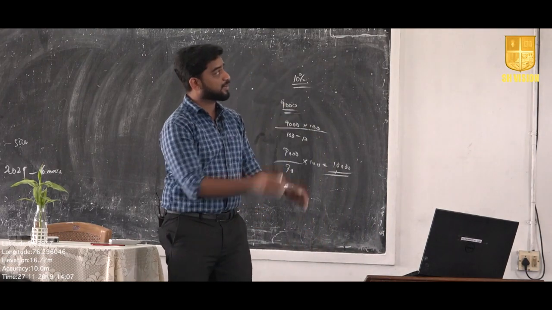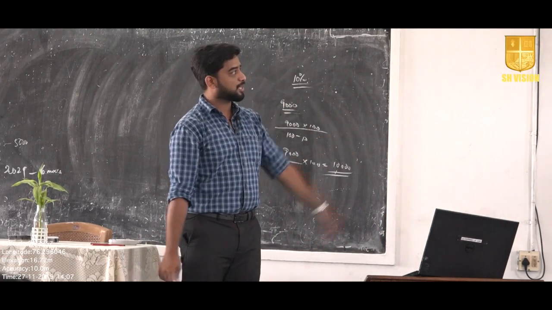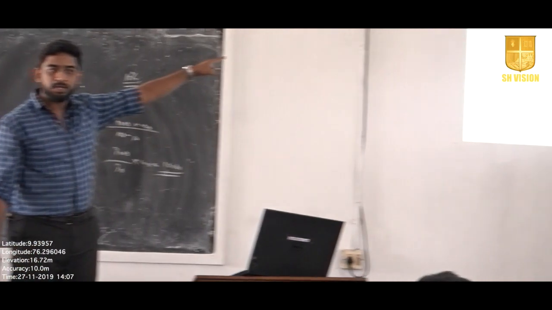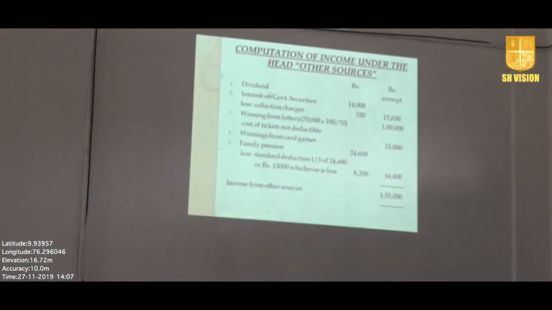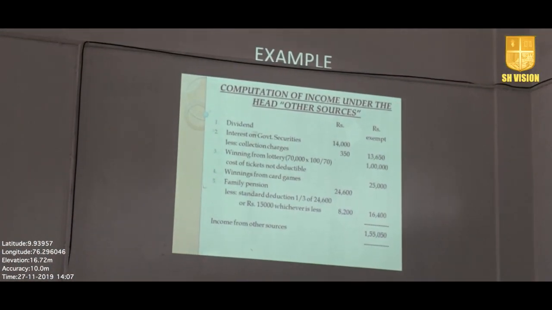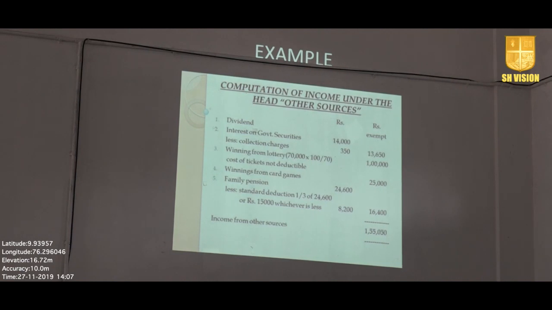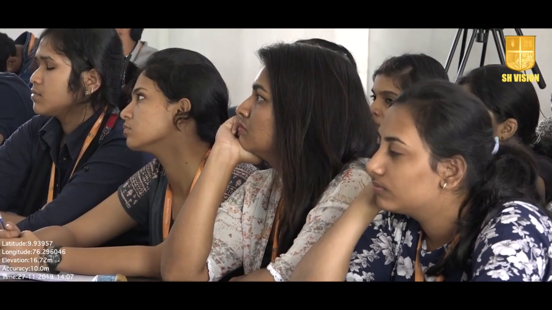It is an example for the computation of income from other sources. That is dividend. You will get exemption up to 10 lakh rupees. If it is 20 lakh, you have to add that amount. Interest on government securities: if it is interest on government securities, you don't have to gross up. You have to include that full amount, that is 14,000, and any expenses related to that particular transaction can be deducted. If there are any collection charges, that can be deducted.